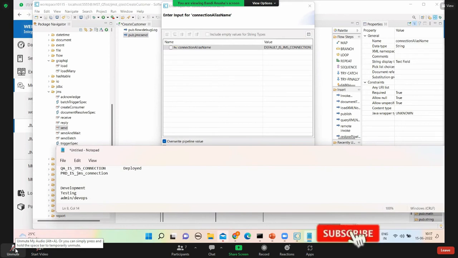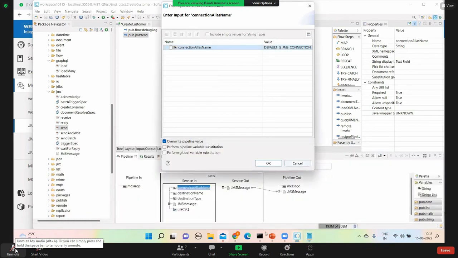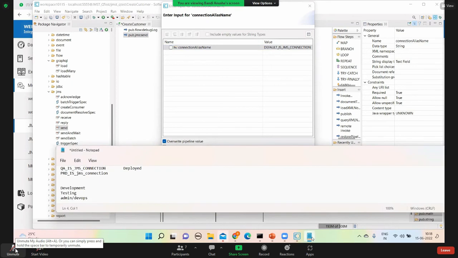Later, this DevOps team will deploy your code in QA or prod. You got it, right? I'm not going into detail on how an organization works, but slowly we'll learn. Right now I'm giving you a little knowledge on the development environment, testing environment, and QA environment. Is that good enough? Understood, everyone? Yes, sir.